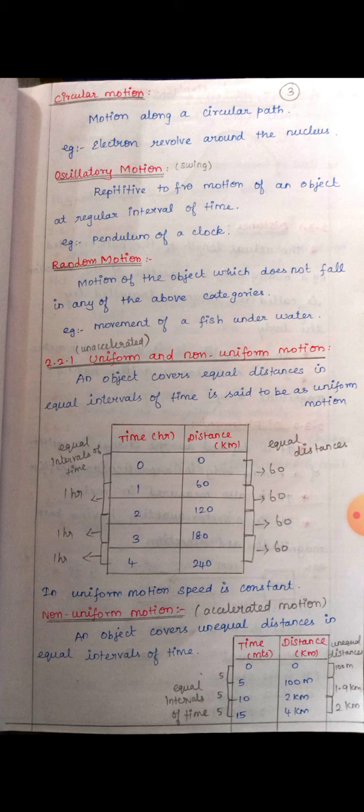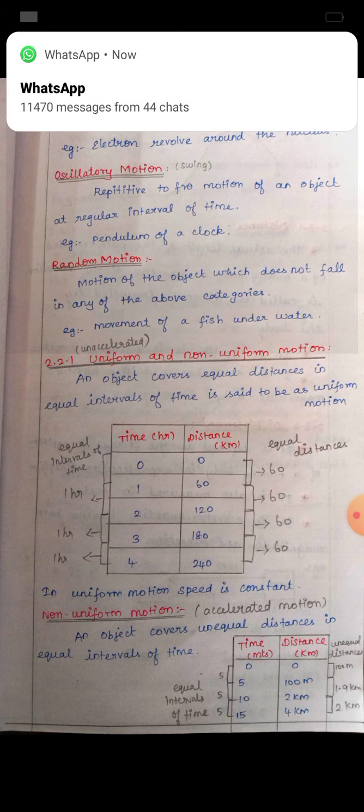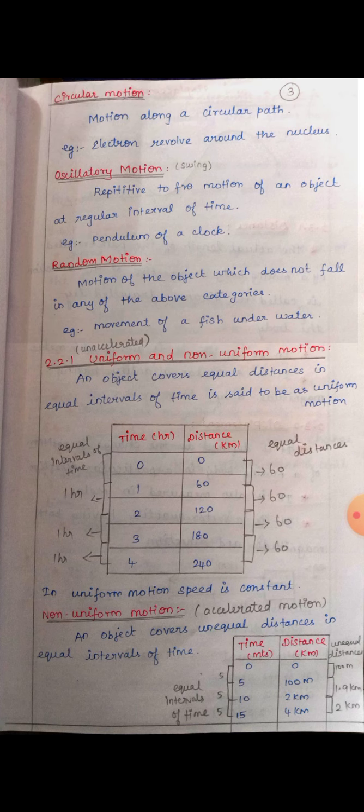Next is oscillatory motion, repetitive to and fro. Here I have made one mistake. I didn't write "to". You add "to". Repetitive to and fro motion of an object at regular interval of time. For example, we can say a swing. One time it is going forward and another time it is coming backward. So likewise, repetitive to and fro motion of an object at a regular interval of time is oscillatory motion.